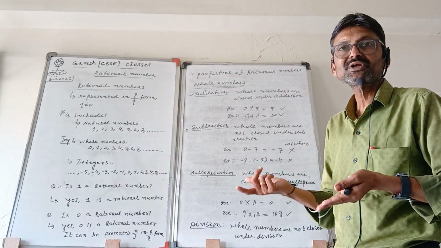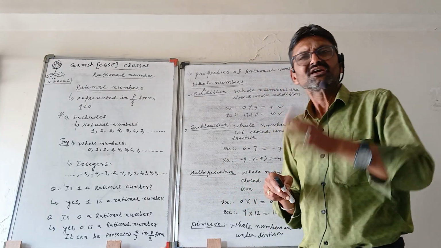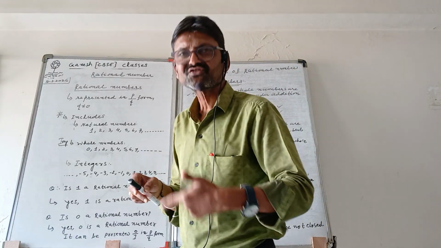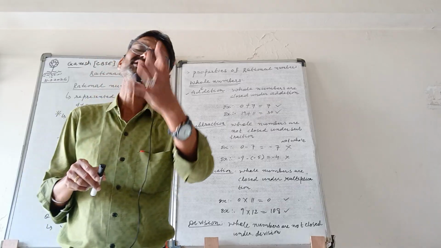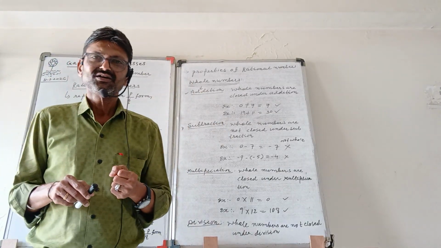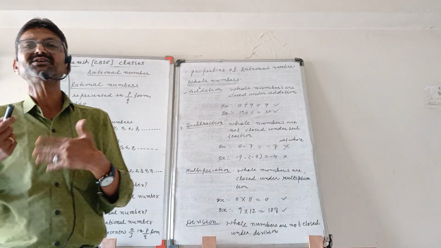If we talk about whole numbers, we can say whole numbers are closed under multiplication. Now, last but not the least for this lecture, the division. Division is the friend of multiplication, we can say. So it means whole numbers are not closed under division.